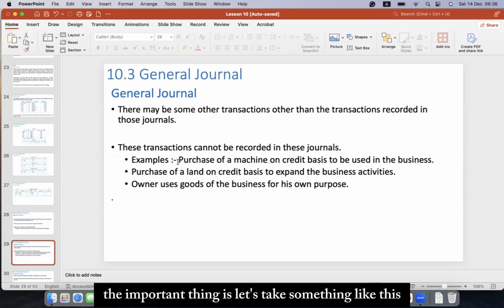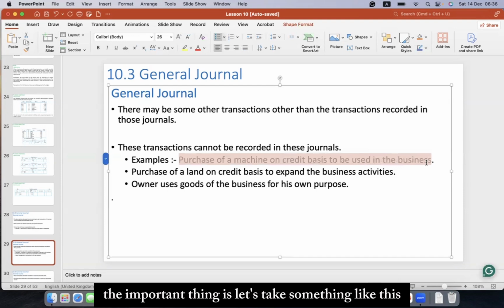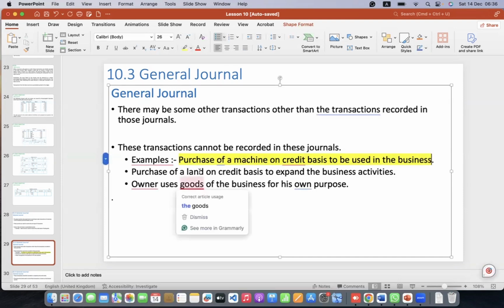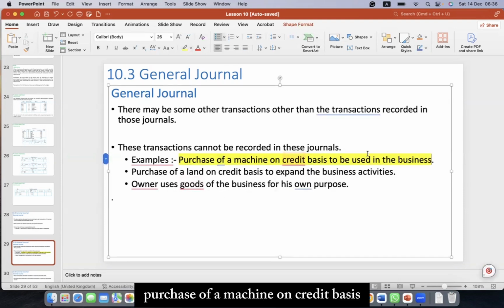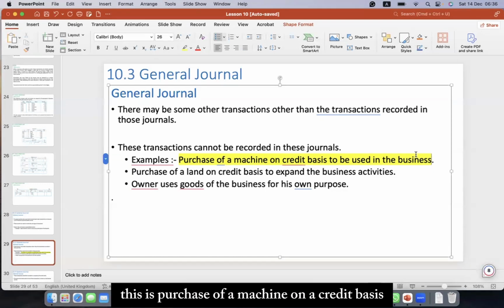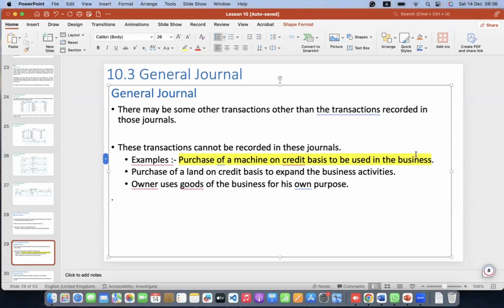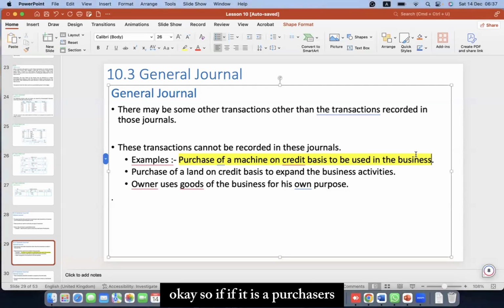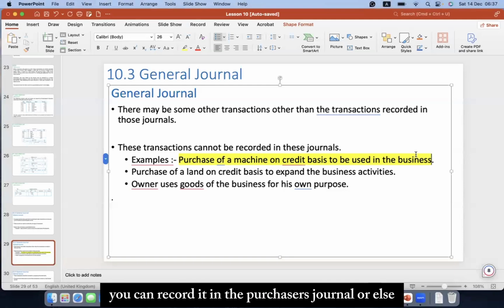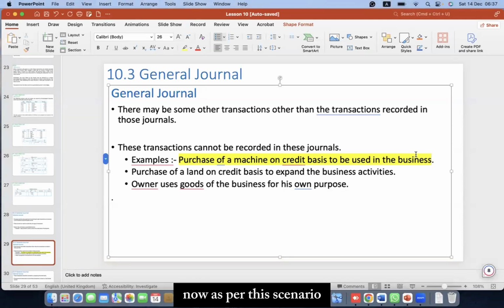Now the important thing is, let's take something like this: purchase of a machine on credit basis to be used in the business. When it is a purchase, this is a credit purchase. If you are given a transaction like this, purchase of a machine on a credit basis to be used in the business, if it is a purchase you can record it in the purchases journal, or else as per this scenario you can use the general journal.